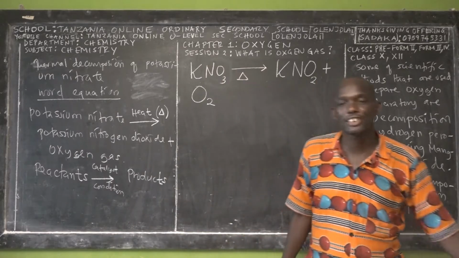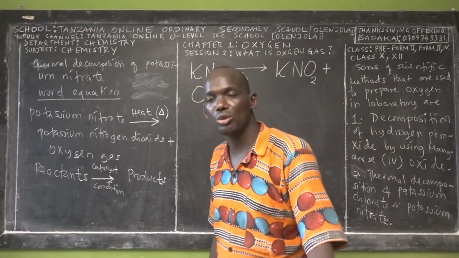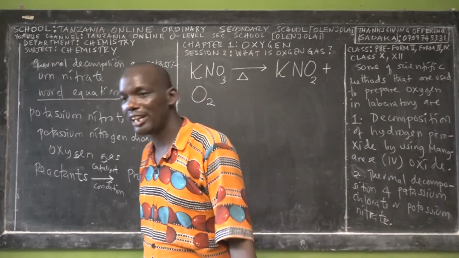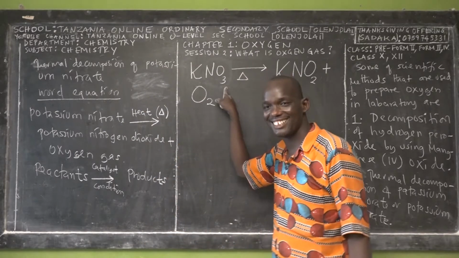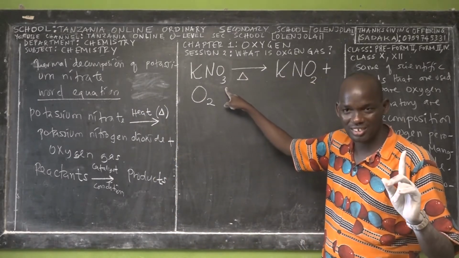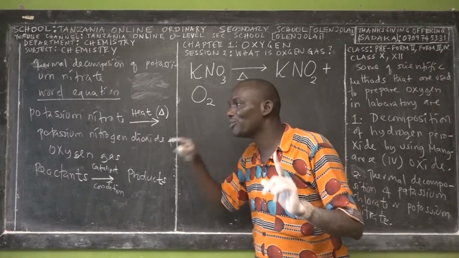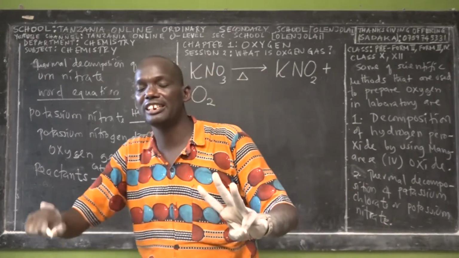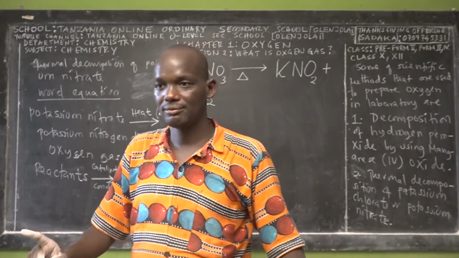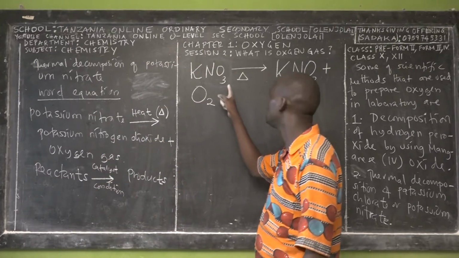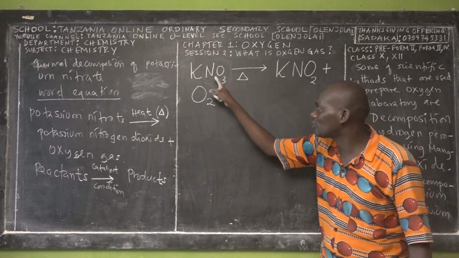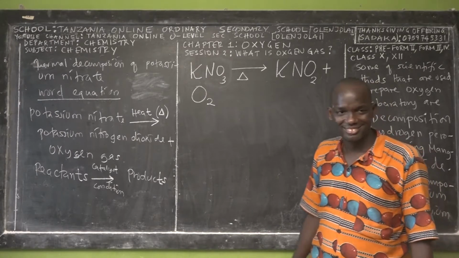3 atoms is triatomic, and we call it ozone, as in the ozone layer. But this is not the ozone layer. Don't confuse them. Ozone is when we have 3 atoms of oxygen themselves. But here, this is not ozone, this is nitrate. Are we together?